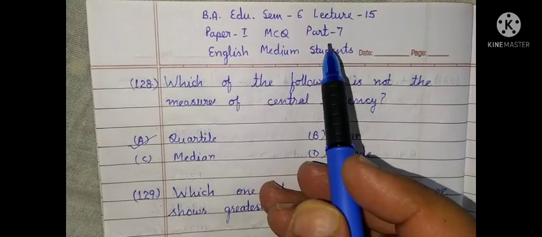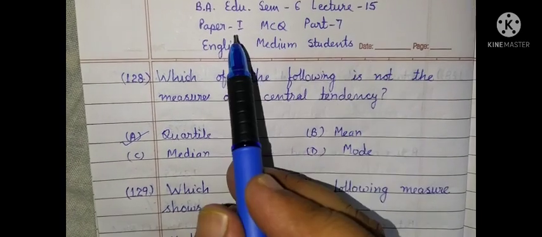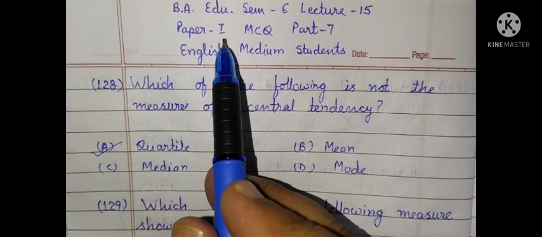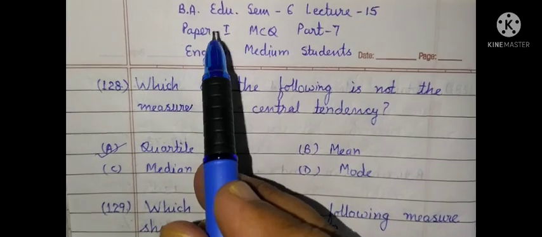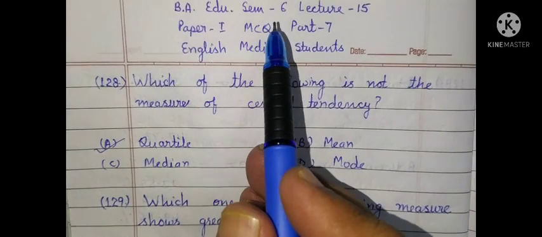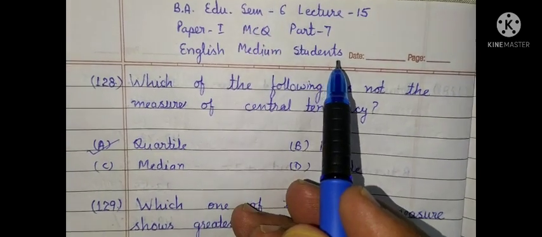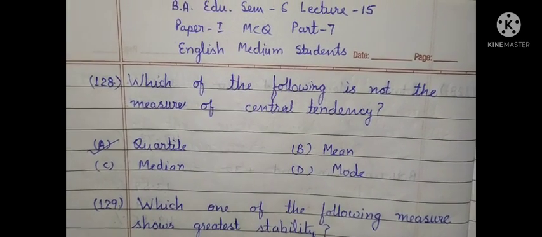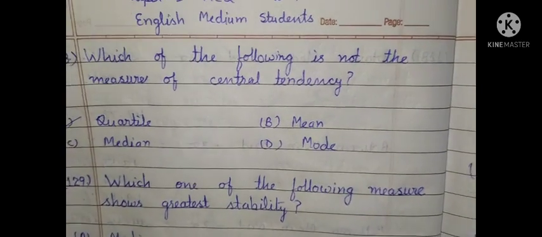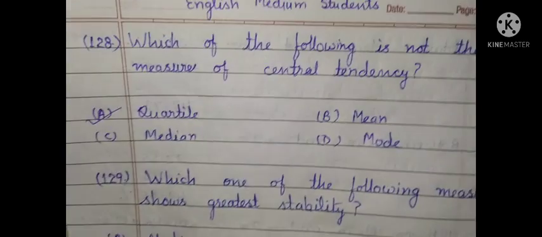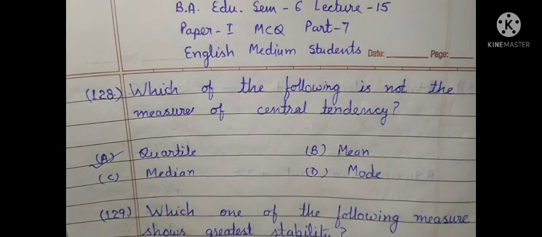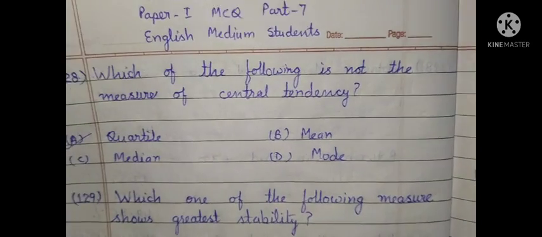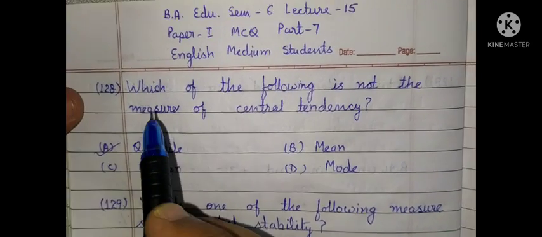In this part 7, lecture 15, I have prepared MCQ for paper 1, Statistics in Education for BA Education semester 6 students, English medium students. In this part, I have prepared 23-24 questions approximately, and this part is covering basically mean, median, mode and standard deviation. The questions are a little bit typical and standard and cover all these 4 topics. So let us start. Question number 128.